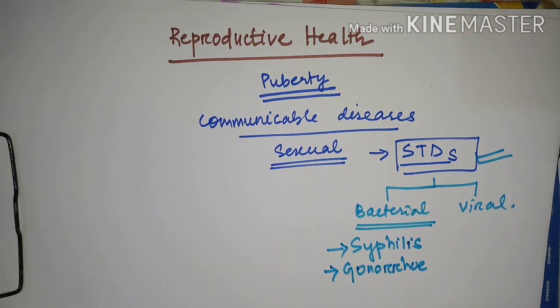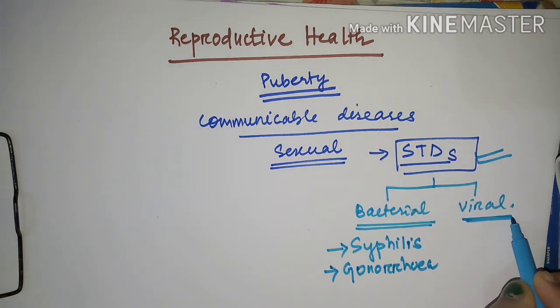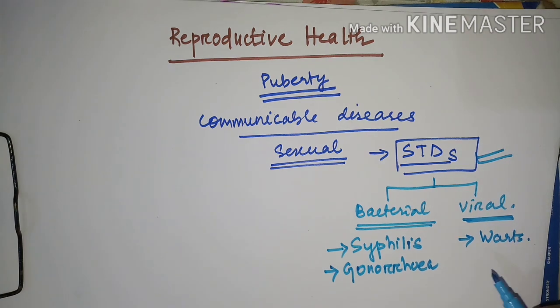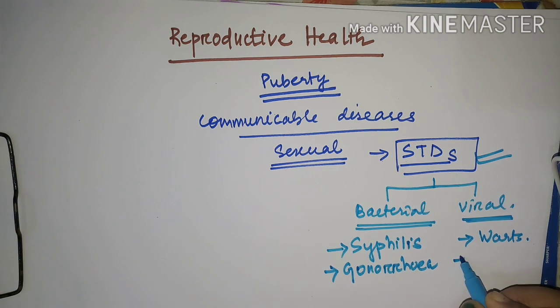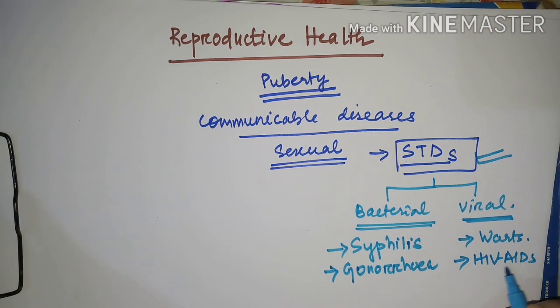These are the two bacterial diseases which cause sexually transmitted disease. The viral diseases are generally warts. There is another disease known as hepatitis B, which also occurs due to transmission, and the most important and highly popular disease is HIV/AIDS, whose transmission also occurs due to sexual contact, as we all know.